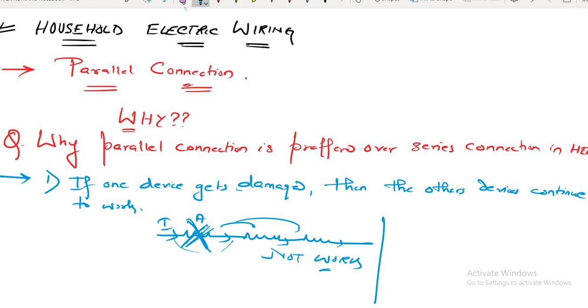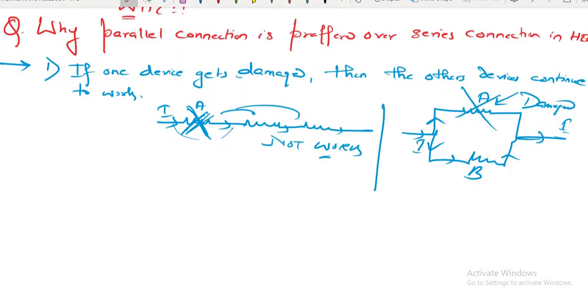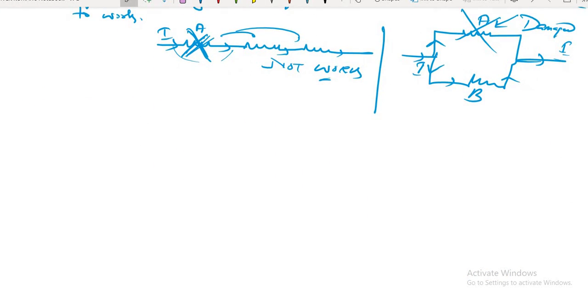That is the thing about the series connection, and this is what I have discussed regarding the parallel connection. The current will not move in resistance A, and it will move in resistance B when resistance A gets damaged. So current has a different path to move. Clear? If you have any doubt, ask me right now.